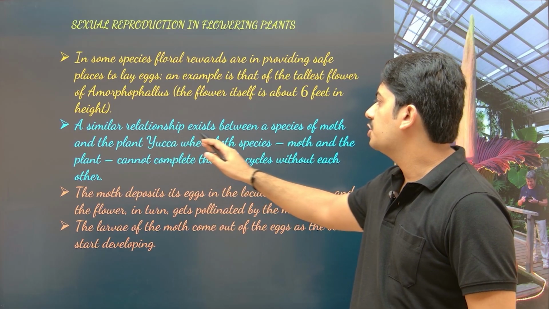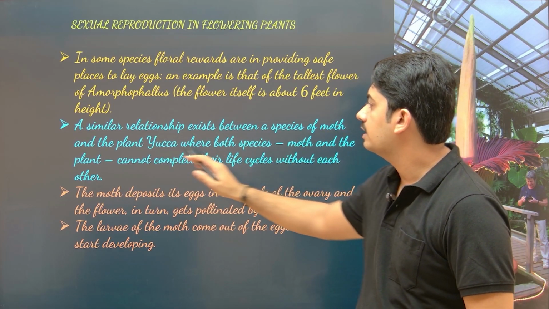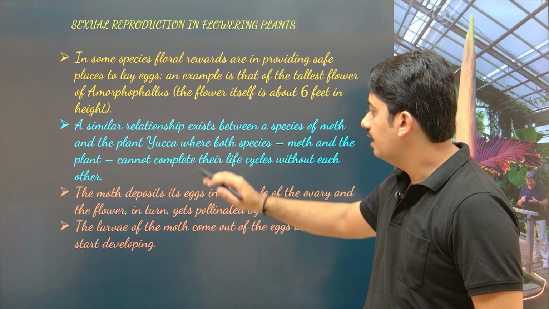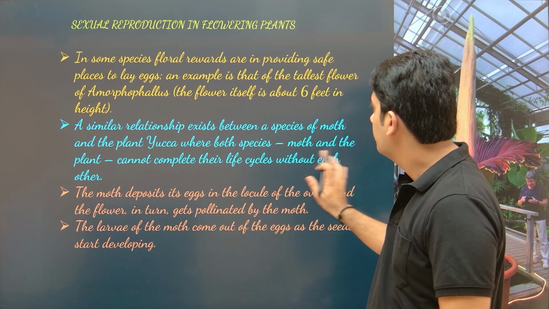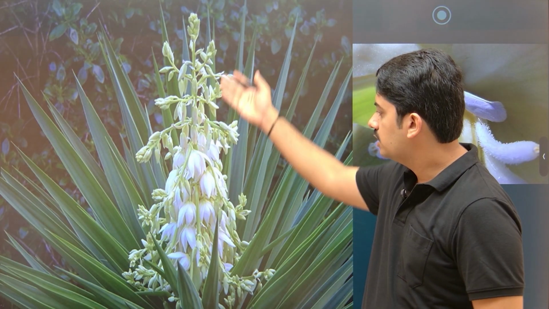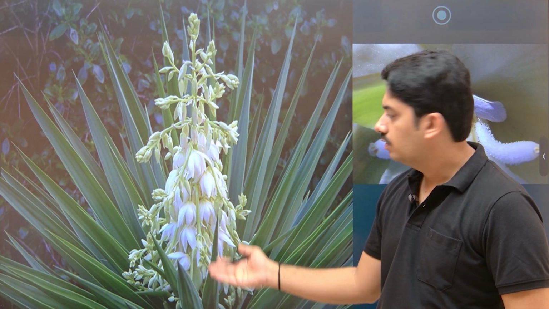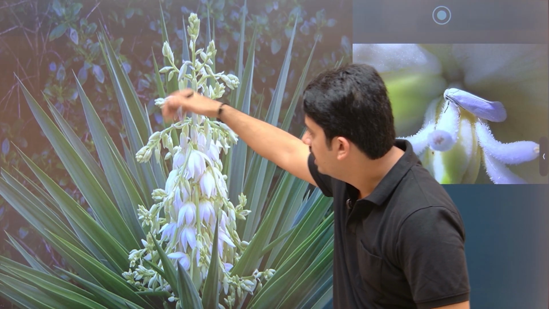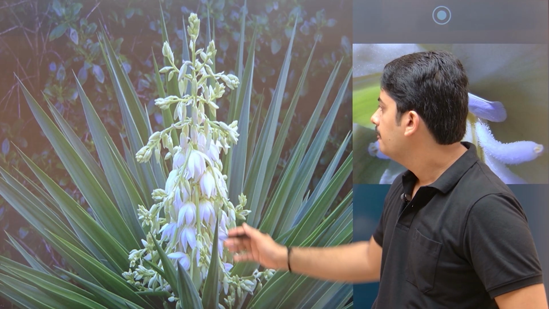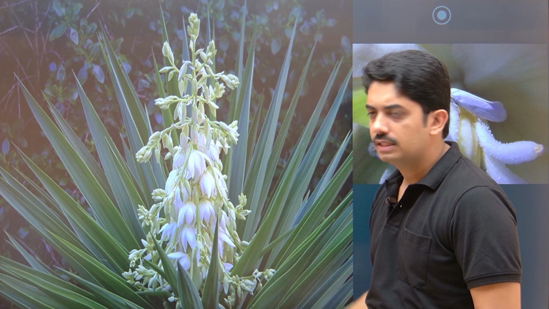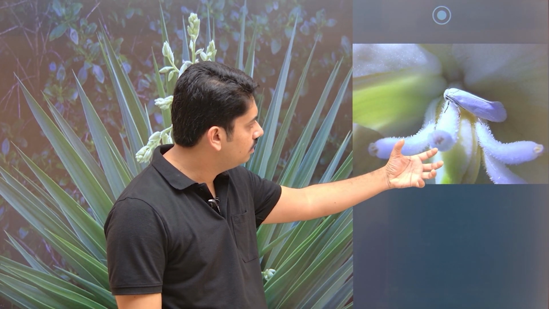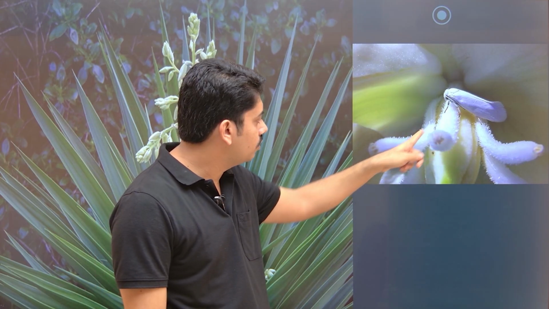Okay, a special relationship exists between the species of moth and the plant yucca. This I will show you in the next picture. Here you can see this is the yucca plant. Okay, here you can see the shape of the leaf. In gardens, they usually grow this plant. This is a very big inflorescence. Each one is a flower. Now here I have shown a part of the flower where you can observe the stigma and pollen grains.